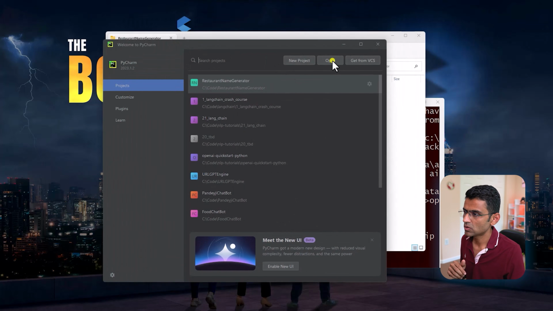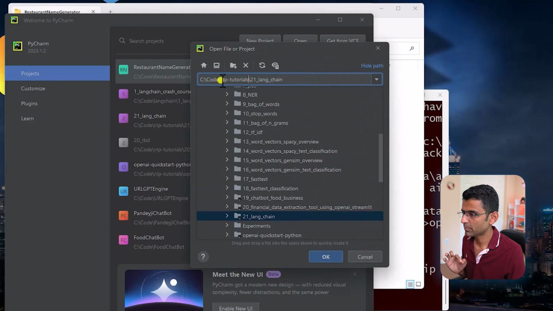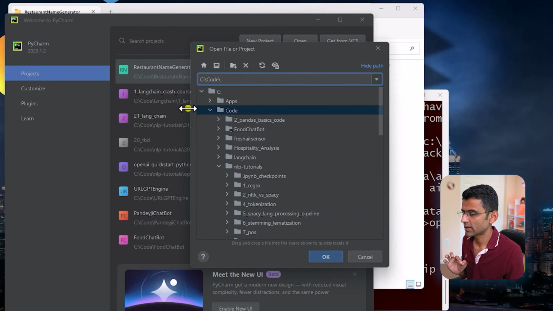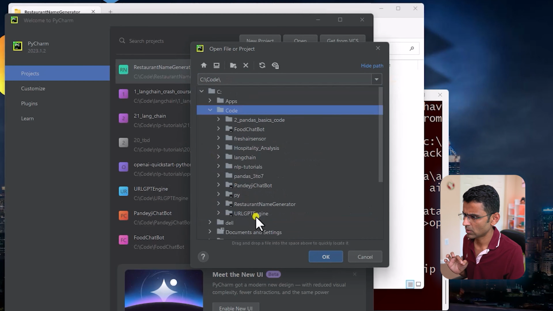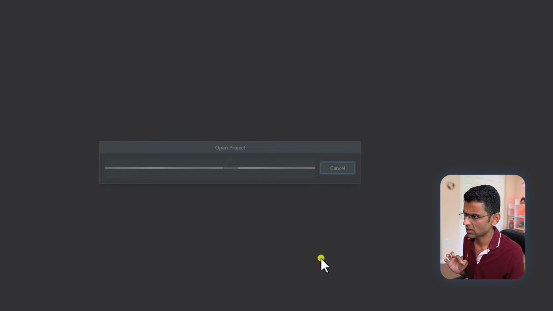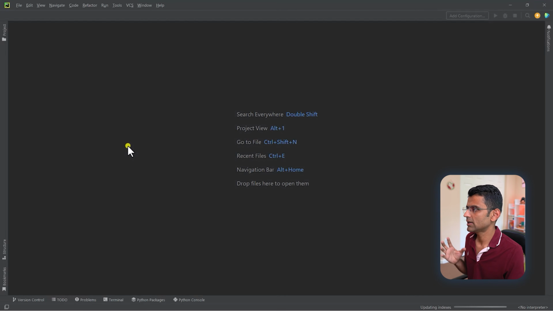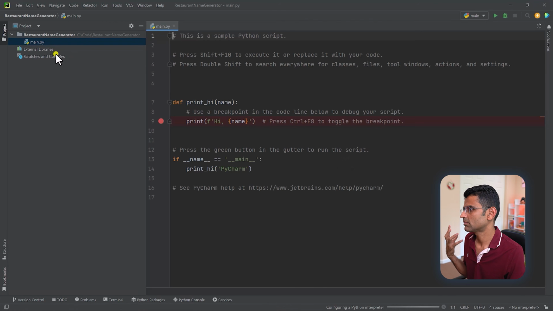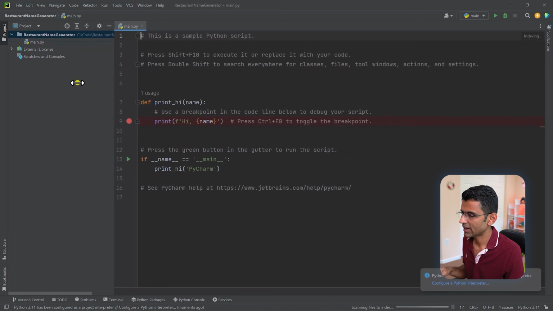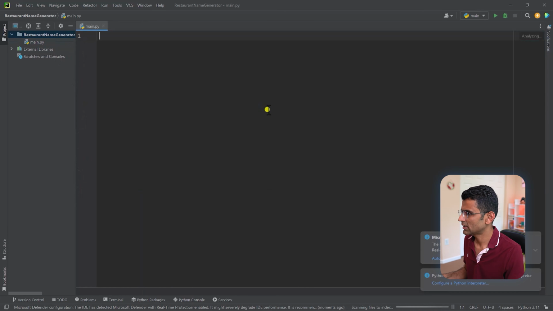In this, you can select open and open that particular folder. So I will go to my C code directory, locate restaurant name generator, and hit OK. It will create, I think, an empty main.py file, and I can just remove the content here.